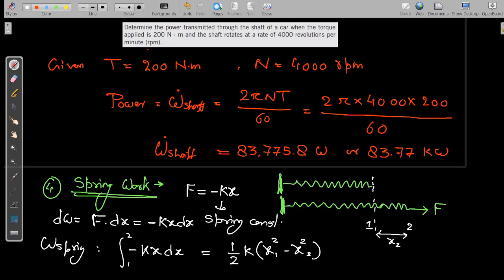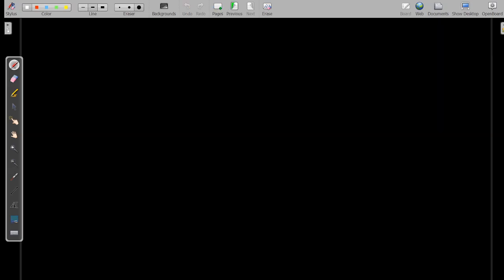Then next is work done on an elastic bar.